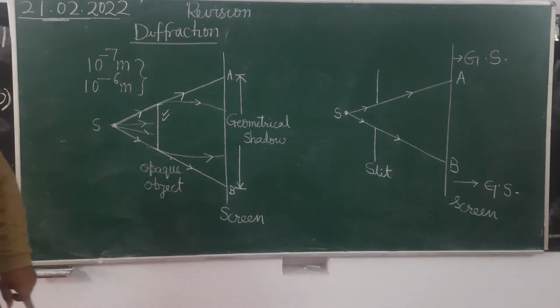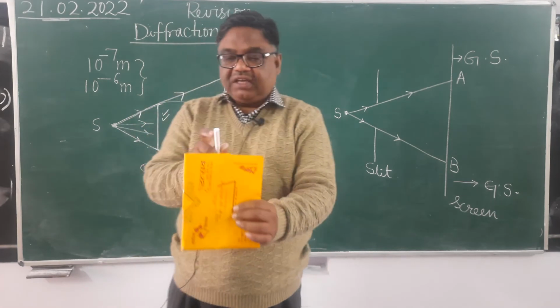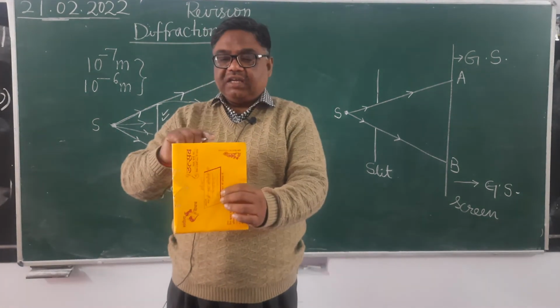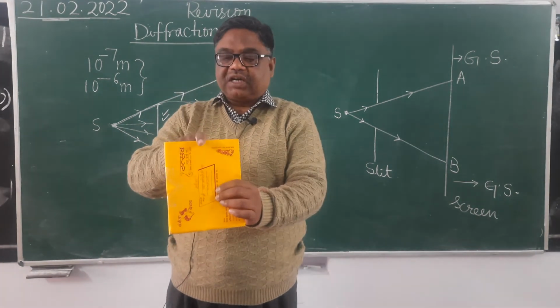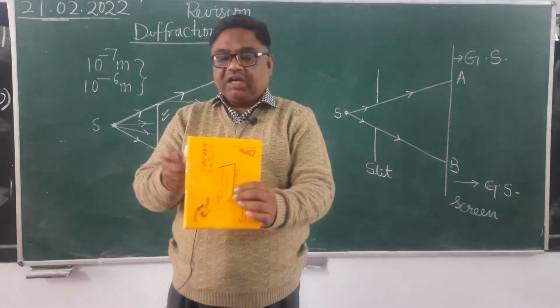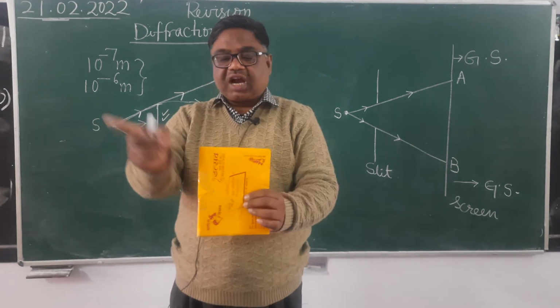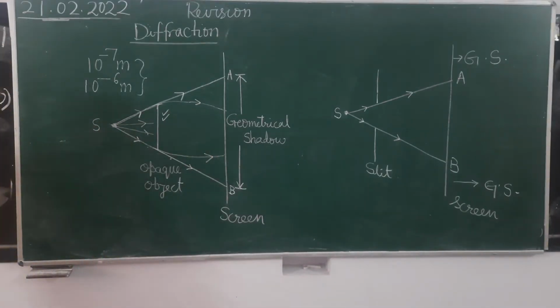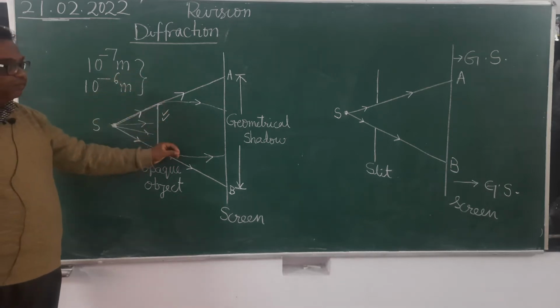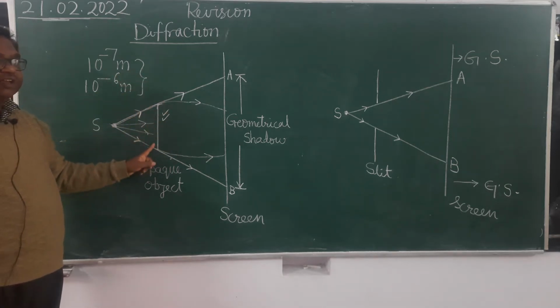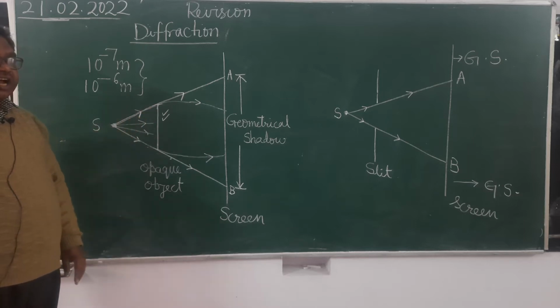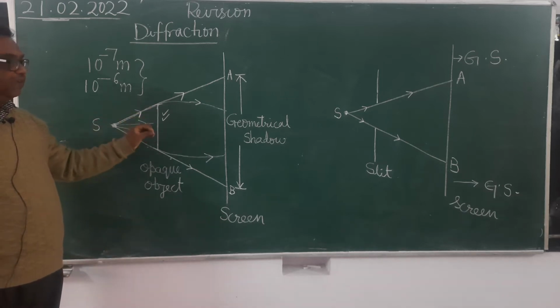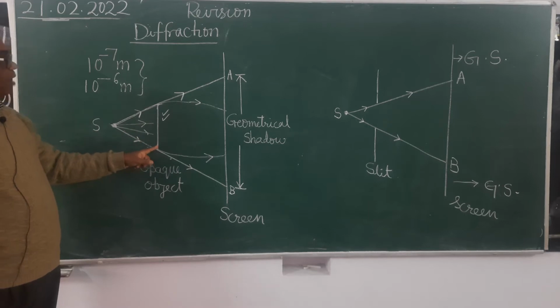मतलब जो लाइट एज से पहले ऐसे जा रही थी, अब यहाँ पर एज पर पहुँचने के बाद बेंड कर जाए. Is it clear? They get bent, meaning they are not going straight, opposing the rectilinear propagation of light. So this bending of the light waves at the edges of an obstacle is called diffraction, and this will be observed only when the size of the opaque object is of the order of wavelength.